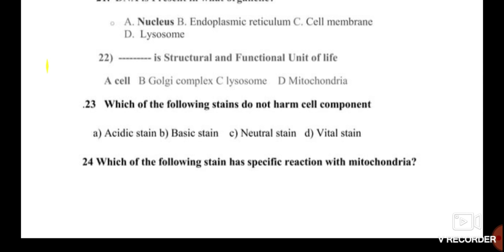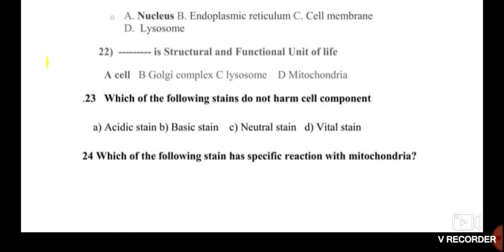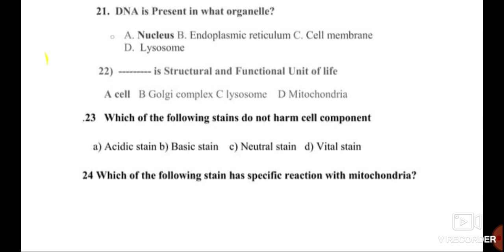Then question number 23. Which of the following stains do not harm a cell component? The answer for it is a neutral stain. Other stains react with the cell components and somewhat harm a cell component, but the neutral stain does not harm a cell component.